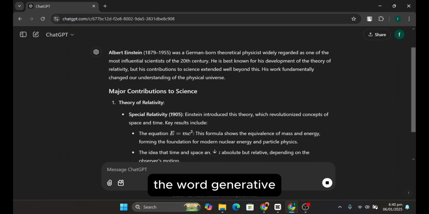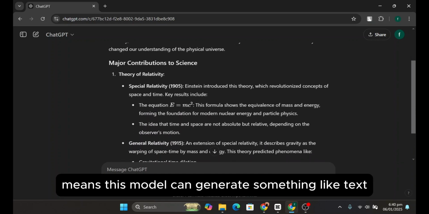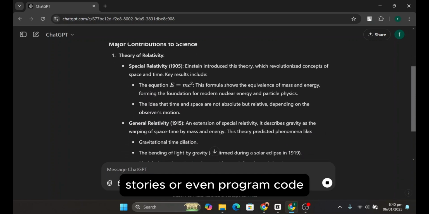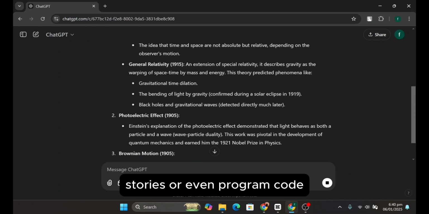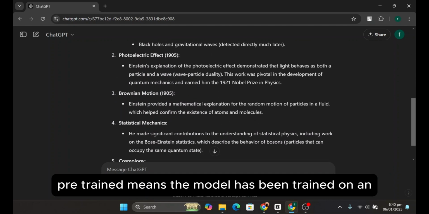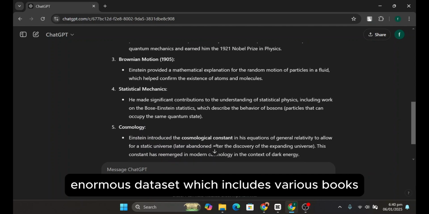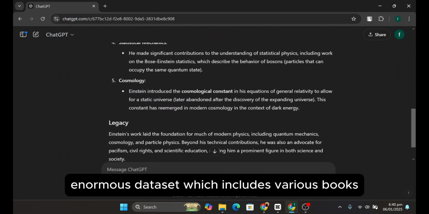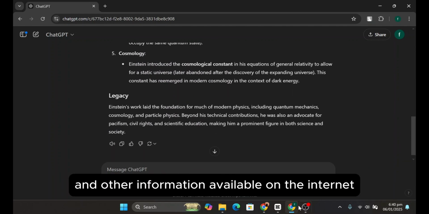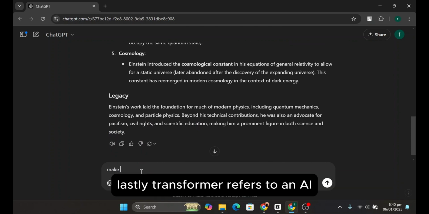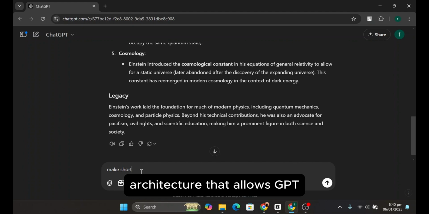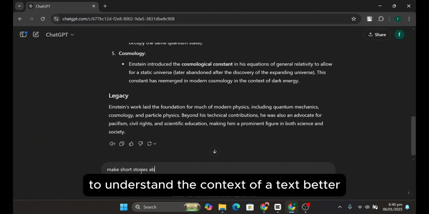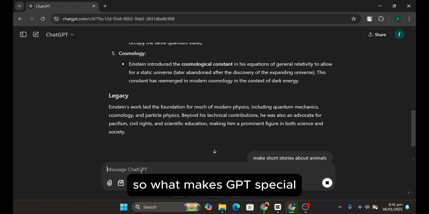The word generative means this model can generate something like text, stories, or even program code. Pre-trained means the model has been trained on an enormous dataset, which includes various books, articles, and other information available on the internet. Lastly, transformer refers to an AI architecture that allows GPT to understand the context of a text better.